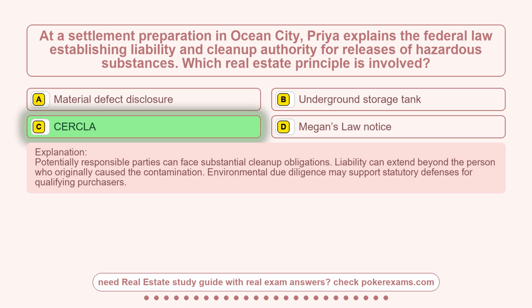Potentially responsible parties can face substantial cleanup obligations. Liability can extend beyond the person who originally caused the contamination. Environmental due diligence may support statutory defenses for qualifying purchasers.